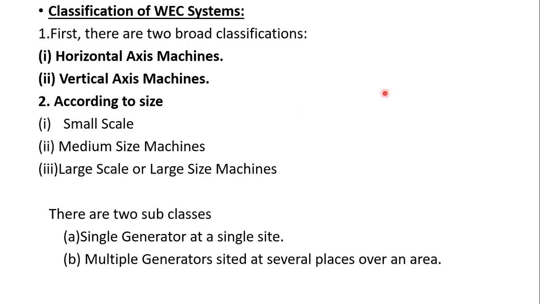The last one is large scale or large size machines. These range from 100 kilowatts and above. These are 100 kilowatts rated capacity or above, and are used to generate power for distribution in central power grids.